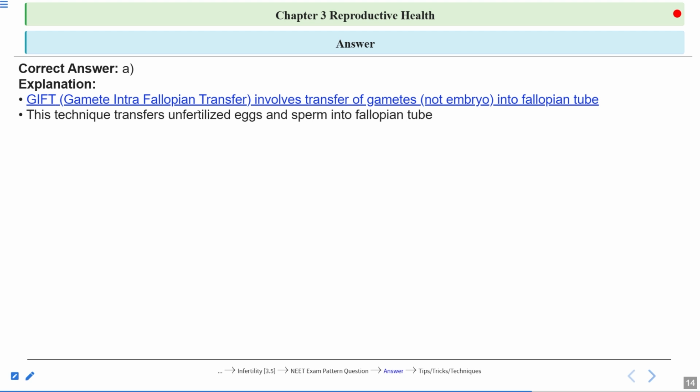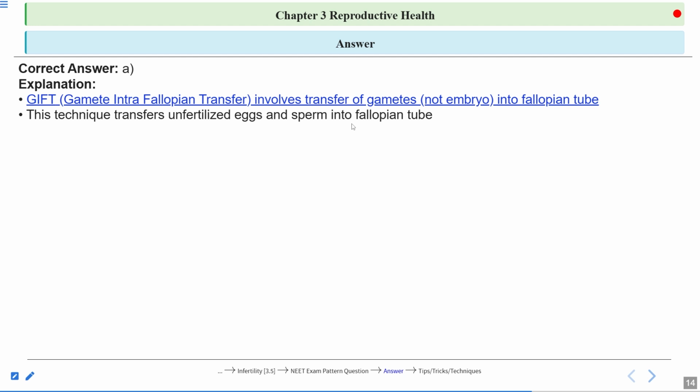The eggs are collected from the female donor, sperms can be collected from the male donor. These are transferred into the fallopian tube of the recipient female, which is not able to produce the egg, and then the fertilization can take place in vivo. Fertilization will occur in the natural conditions, and then the entire process will be natural.